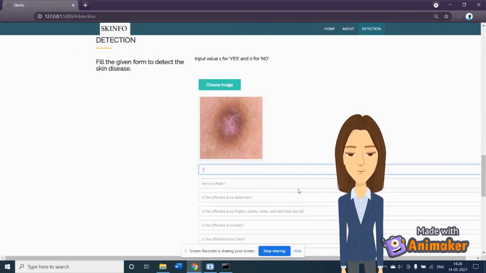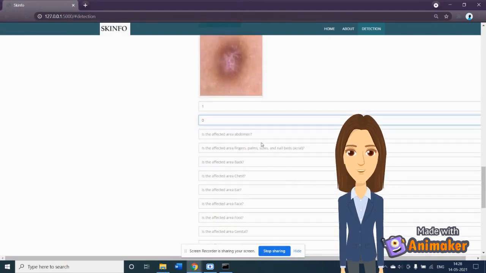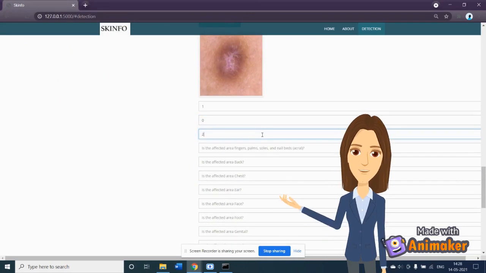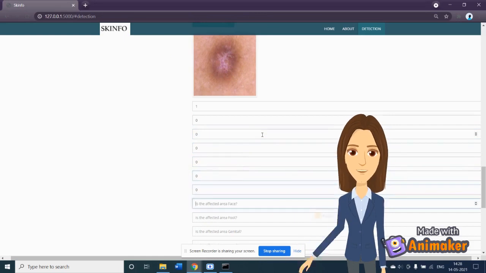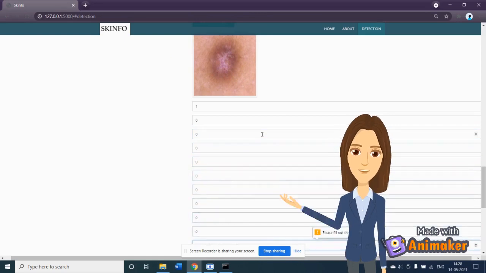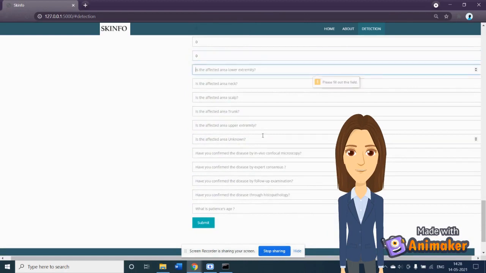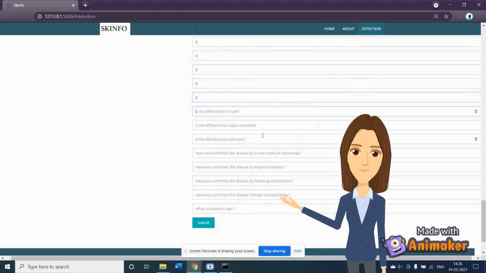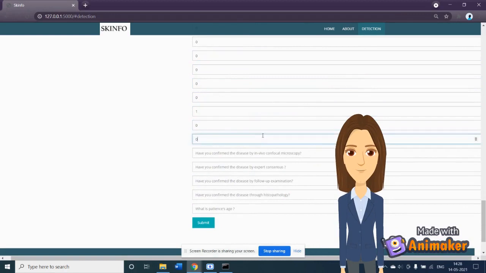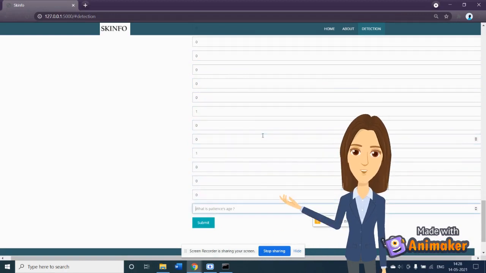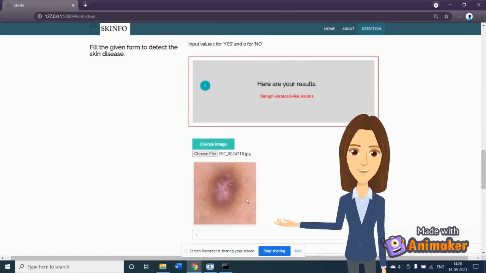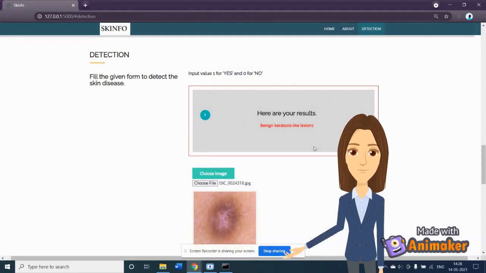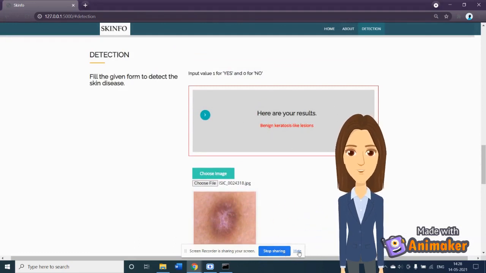As you can see here, we give input via the form method of HTML and then the post method of Flask. The input is given in the form of an image, and for categorical questions, it is in the form of zeros and ones. We input various details about the patient like age, gender, etc. and the details of the disease like its localization, diagnosis method like histopathology, etc. So, as we can see, the result appears on the page.